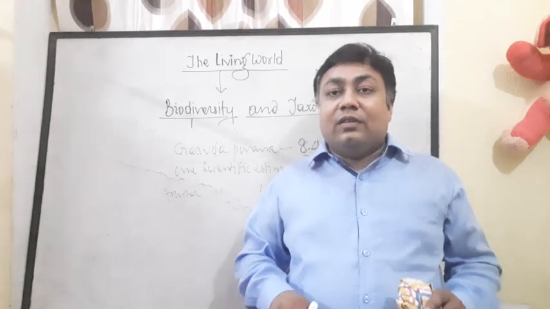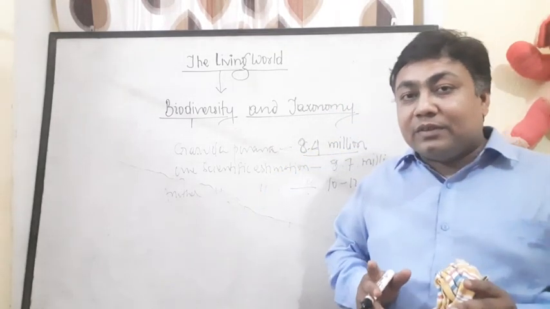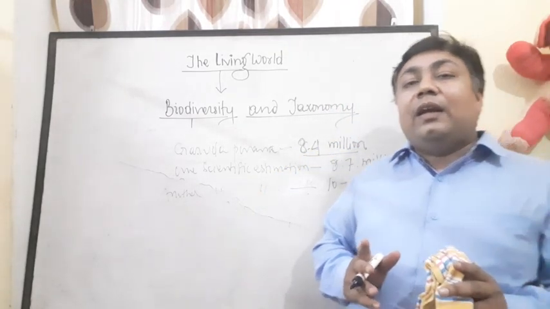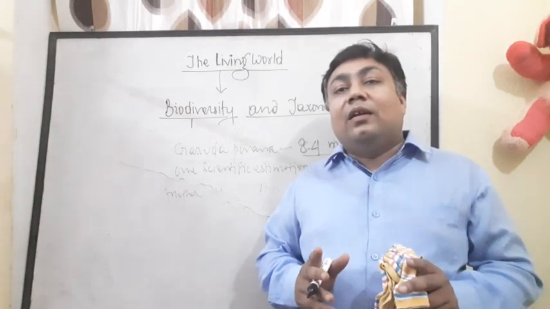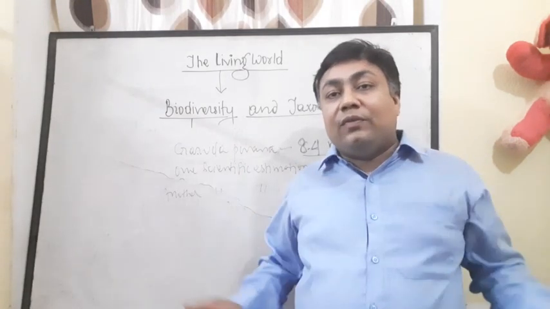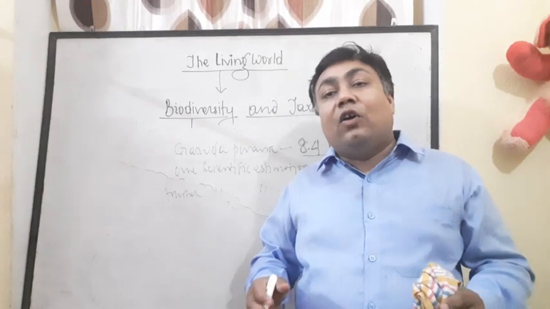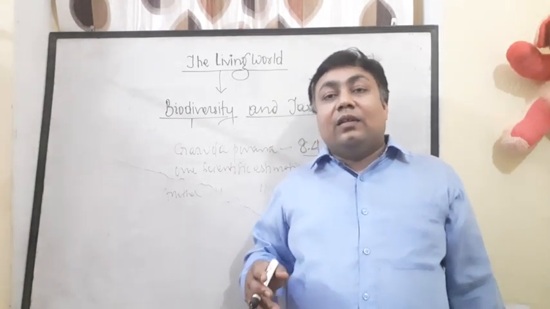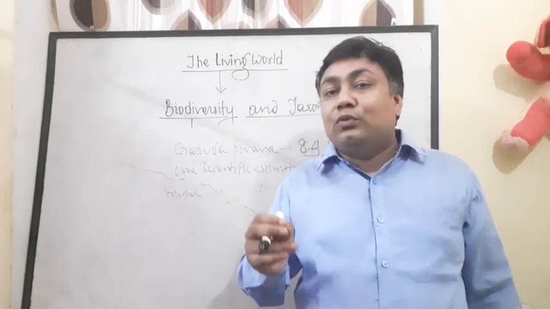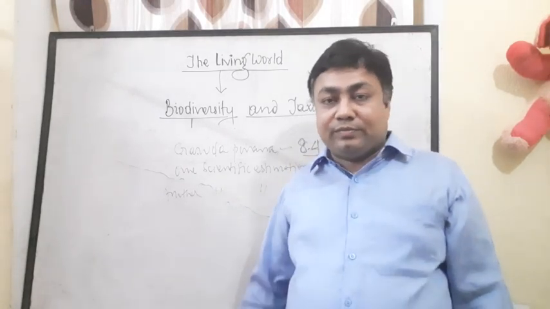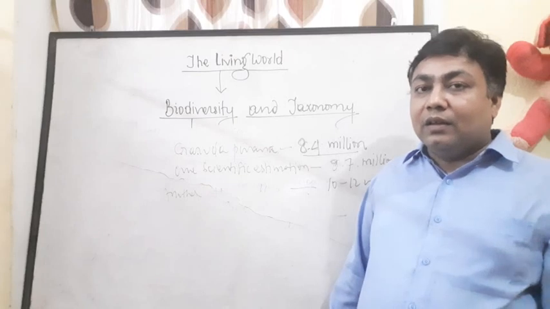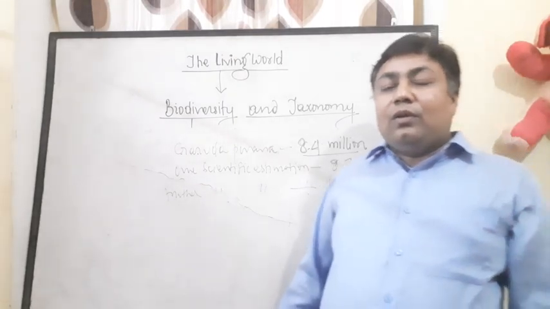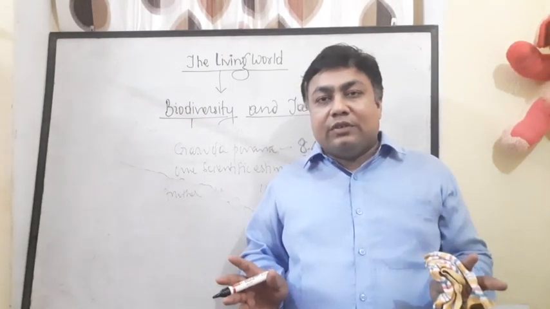One scientific estimation says that a very large number of life forms got extinct from the earth, and the present life forms are just 2 to 3% of that number. So this was biodiversity.